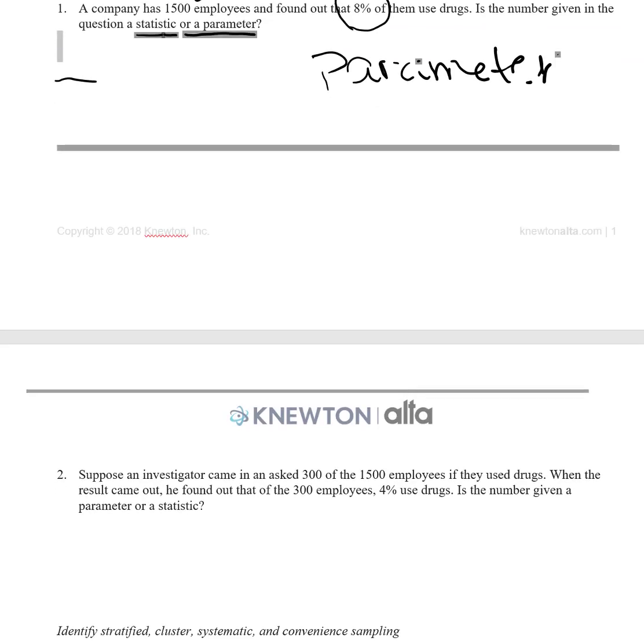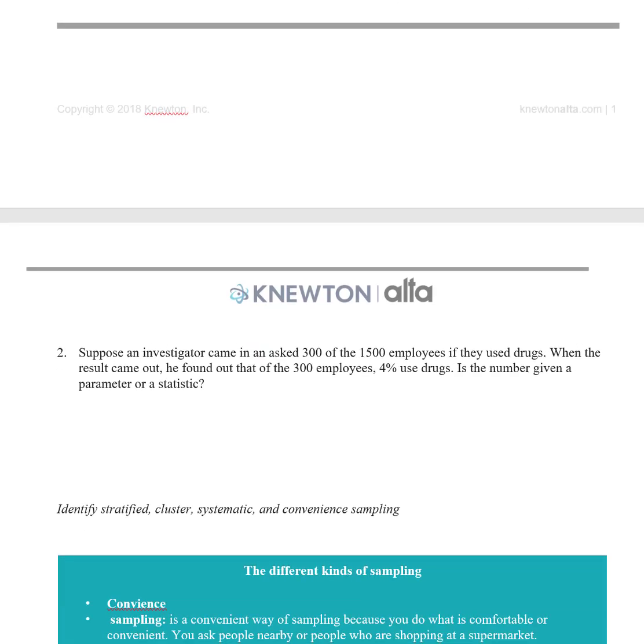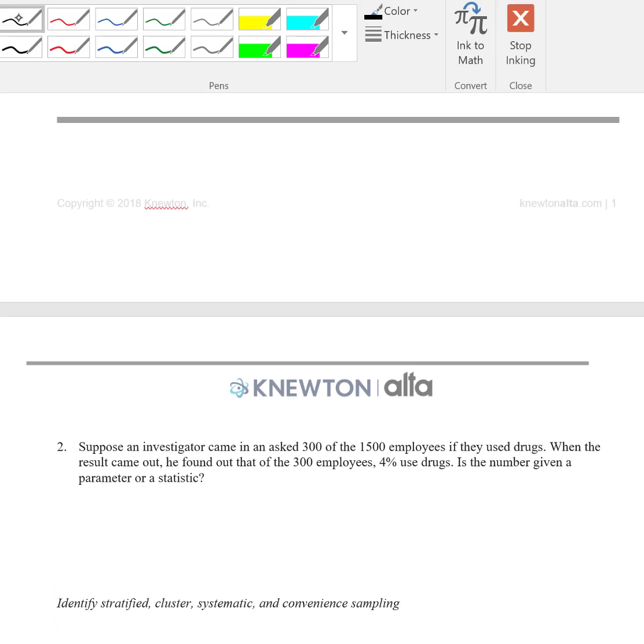Okay, let's look at this next example. Suppose an investigator came in and asked 300 of the 1,500 employees if they use drugs. When the results came out, he found out that out of those 300 employees, 4% use drugs. Is this a parameter or statistics? Since the 4% is referring to the 300 employees, it's a numerical measure that describes the sample. It therefore is a statistic. Make sense?